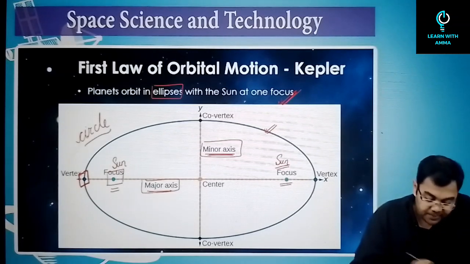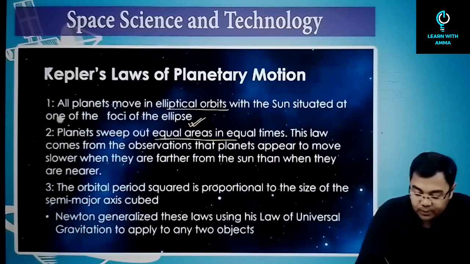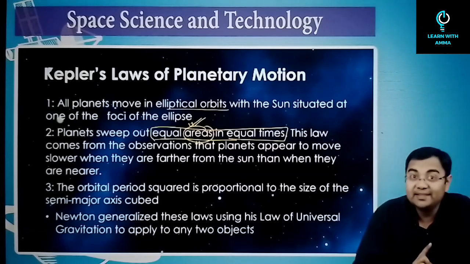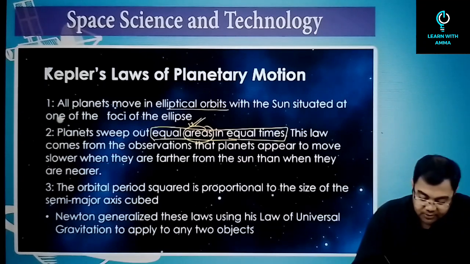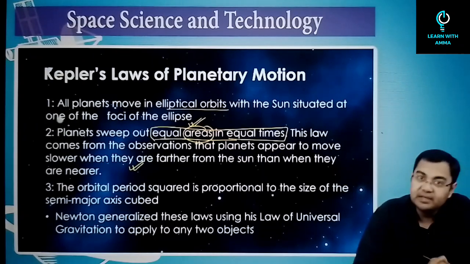Then what's the second law? The second law says planets sweep out equal areas in equal time. Okay, equal areas in equal time. Just remember this is area. We are not talking about the length. We are talking about the area. This law comes from the observation that planets appear to move slower when they are farther from the sun than when they are nearer.